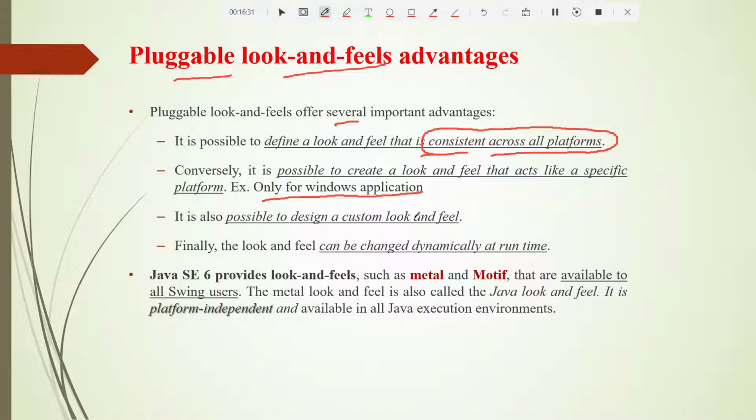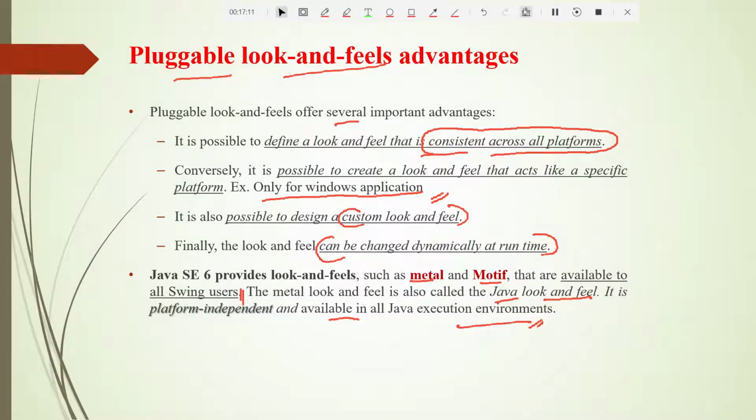Third, it is also possible to design a custom look and feel. This is the same thing I discussed in the second point: a custom look, however you want it, you can make it. Finally, the look and feel can be changed dynamically at runtime, so that option is also there. Java SE6 provides look and feels such as Metal and Motif that are available to all swing users. The Metal look and feel is also called the Java look and feel. It is platform independent and available in all Java execution environments. So this is about the pluggable look and feel.